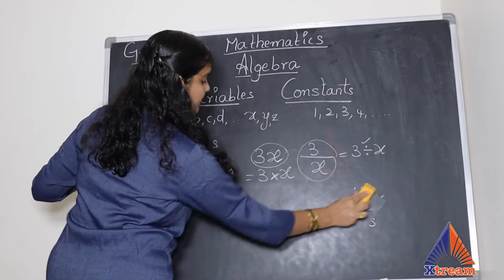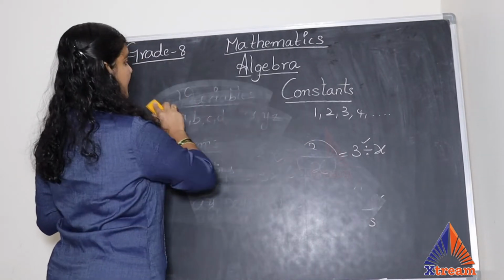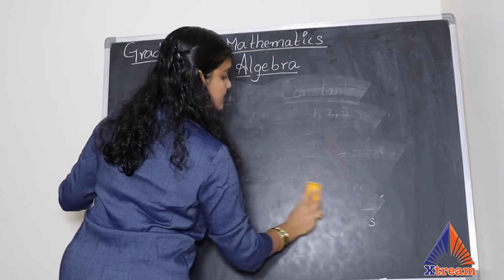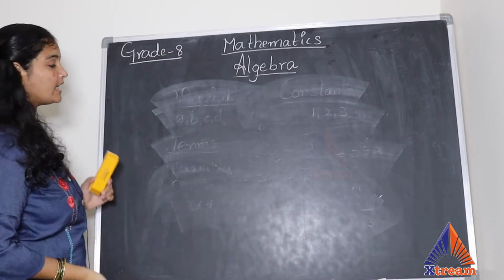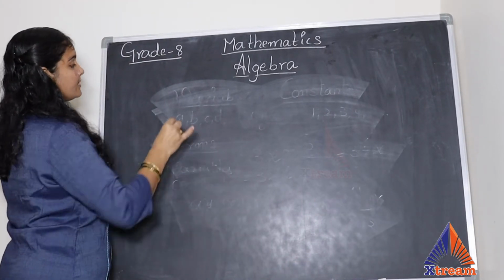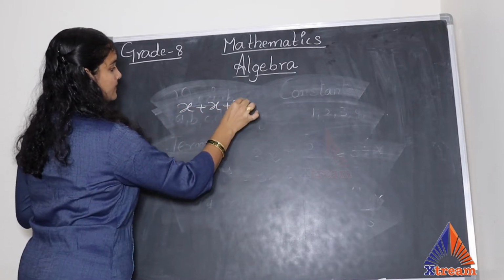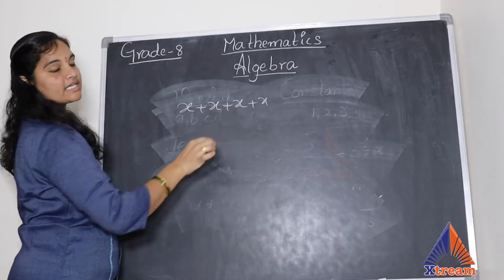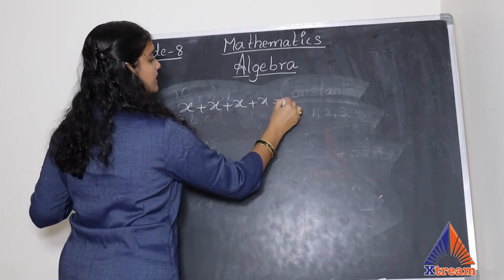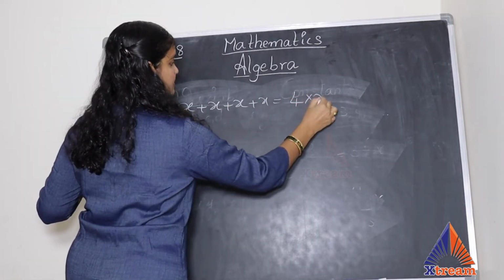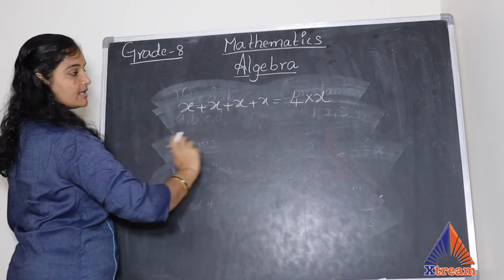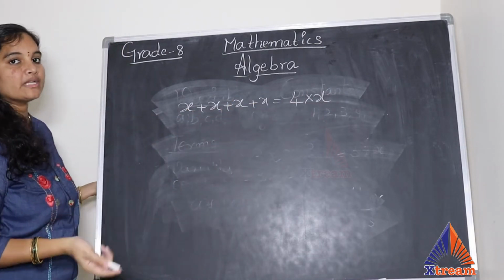Now while understanding about terms, let us also understand one more small topic in this one, that is powers and exponents. Because now we know that if we add a number multiple times, then that comes under multiplication. x added 4 times is nothing but 4 into x, 4 times of x.